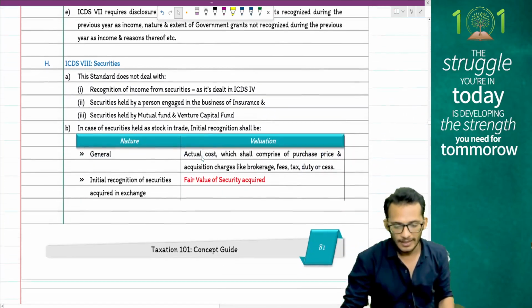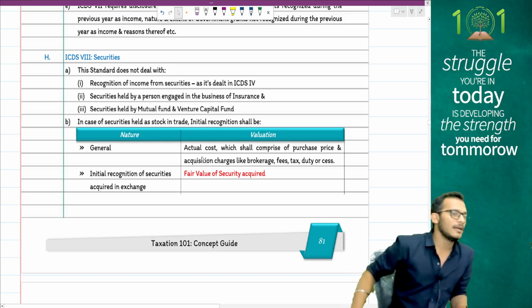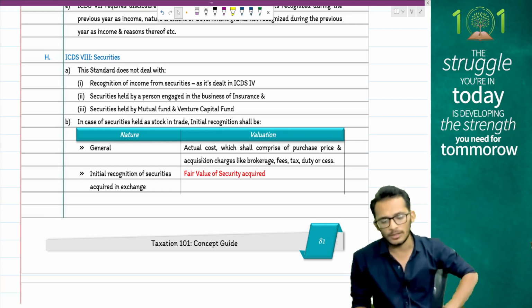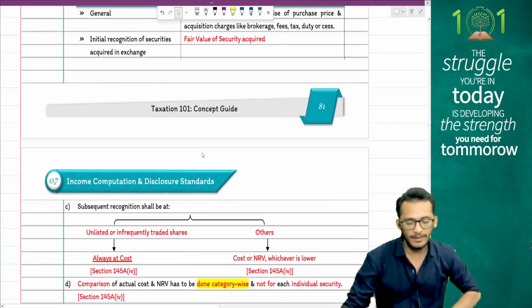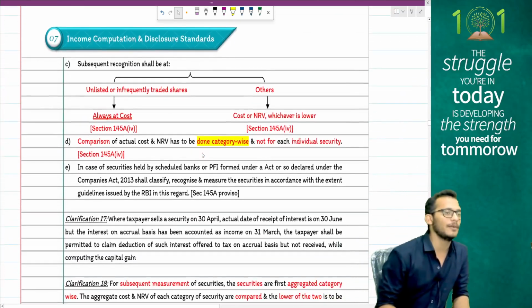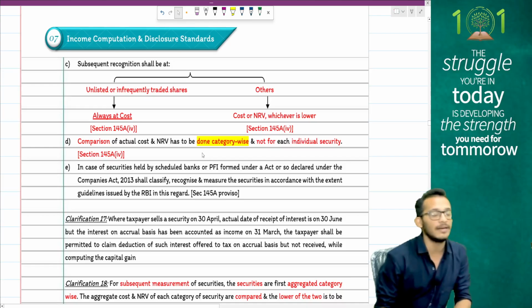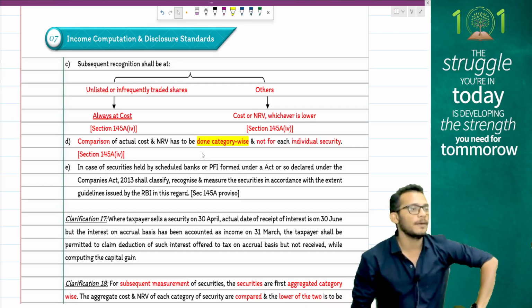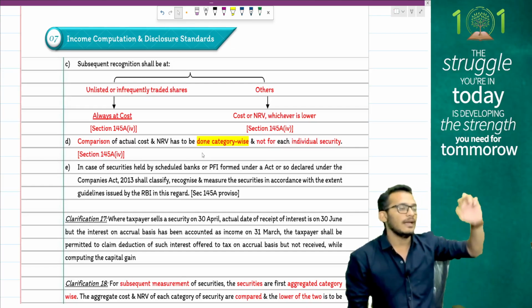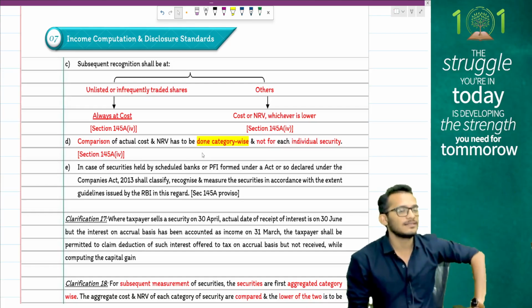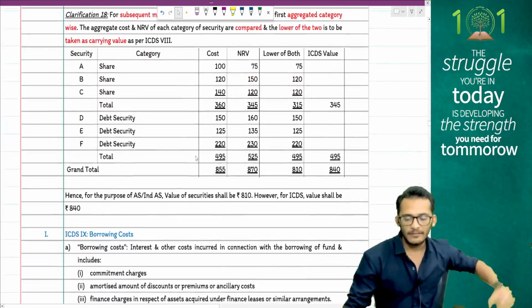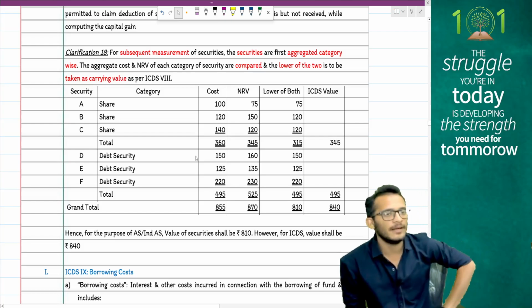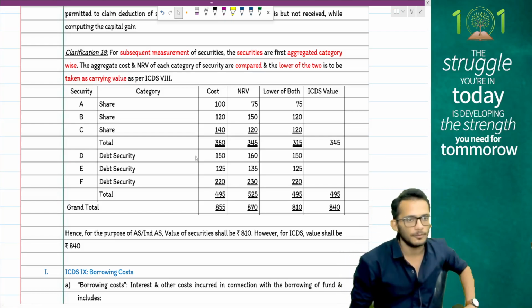When it comes to securities, income tax clarifies that securities will be recognized based on the fair value concept and actual cost model. The significant difference between the accounting standard and ICDS is that when you compare actual cost or NRV, here you will compare it on a category level, whereas the accounting standard compares it on an asset level. We have done some examples. A little bit of a difference will come in that. It has not been tested for a long time, but it is good enough for you to know.